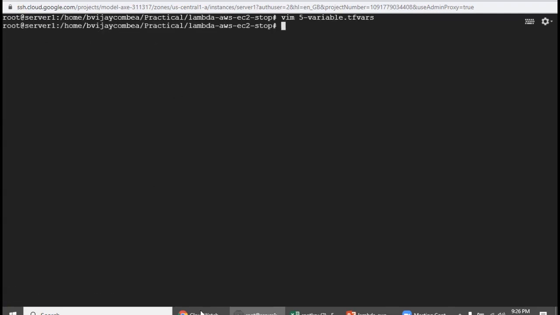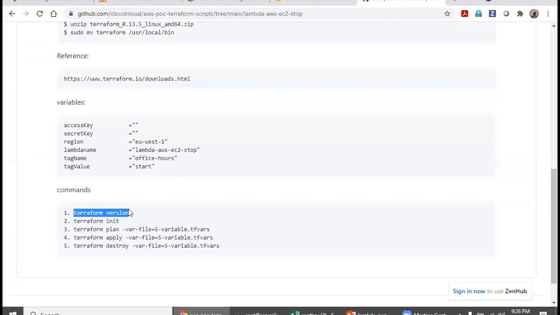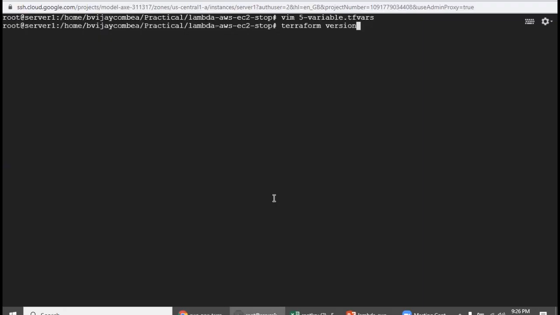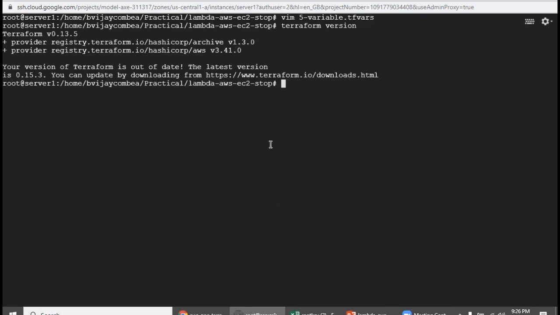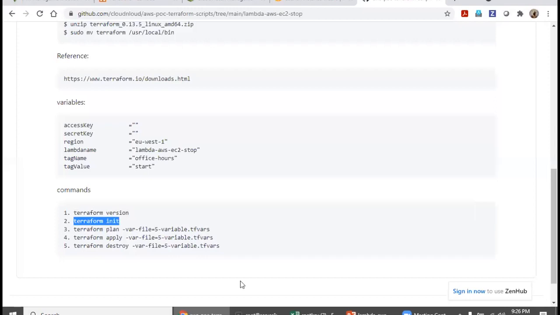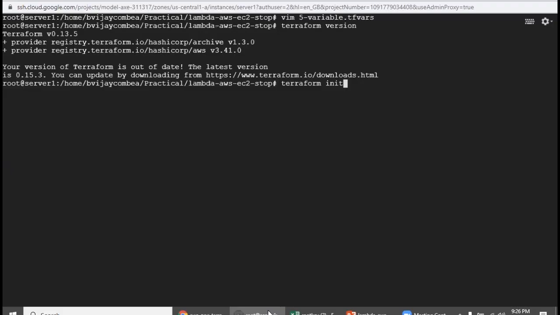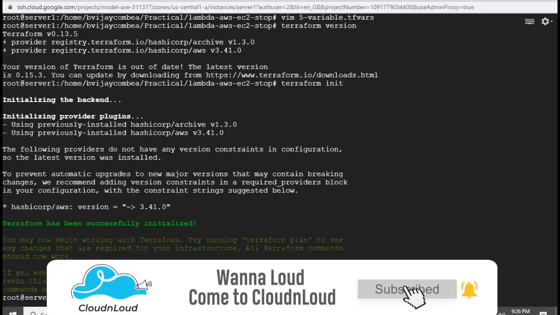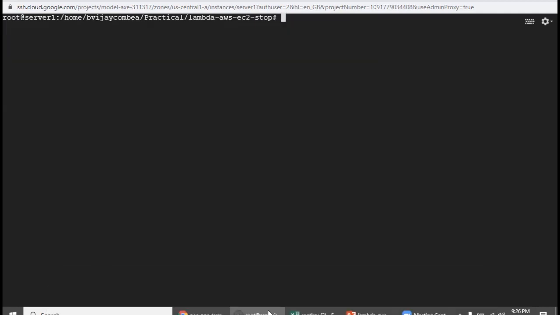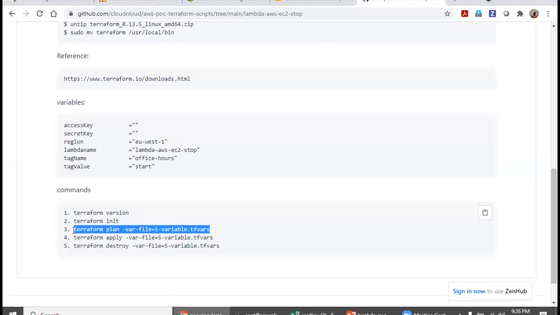I'm just going to follow the GitHub. Let's check my Linux machine has Terraform. Maybe my Terraform is older, it's okay. Terraform init. I'm initializing the environment, and yes, successful. Now first I'm going to plan it.